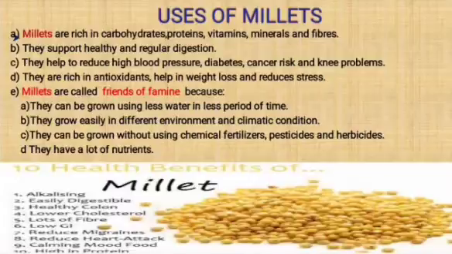They grow easily in different environment and climatic conditions. They can be grown without using chemical fertilizers, pesticides, and herbicides. They have a lot of nutrients. As we already know, they have almost all the nutrients and they can be stored for years as they have long shelf life.